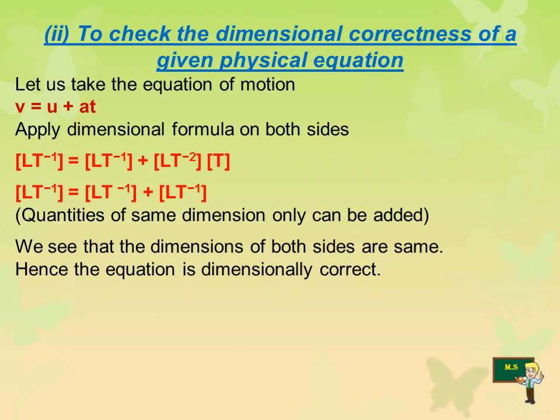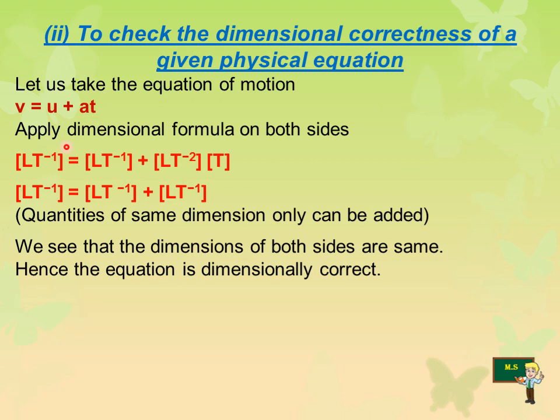Now, the second application. To check the dimensional correctness of a given physical equation. This is the given physical equation. Let us take the equation of motion. We are going to study about the equation of motion in the second lesson. As you know, v is the final velocity, u is the initial velocity, a represents acceleration and t represents time.